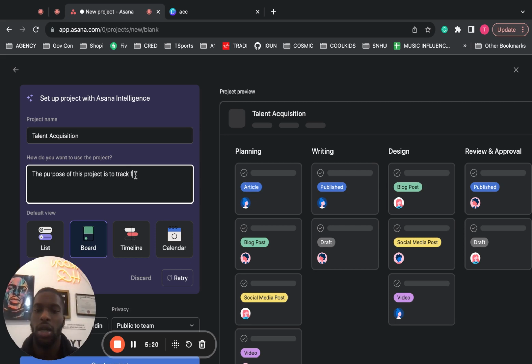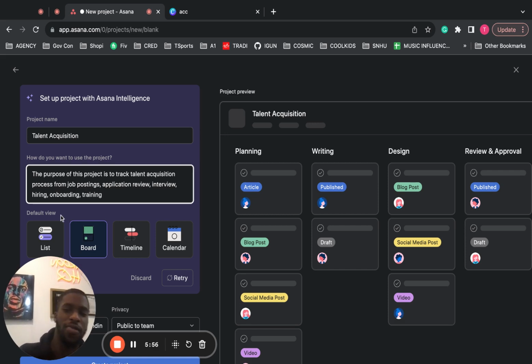So to track the talent acquisition process from hiring, well, we start off with job postings. What comes after job postings? Application review, interviewing, hiring, onboarding, and training.